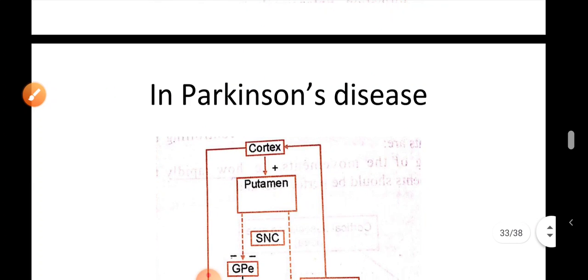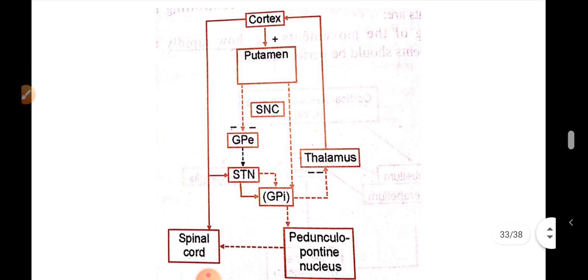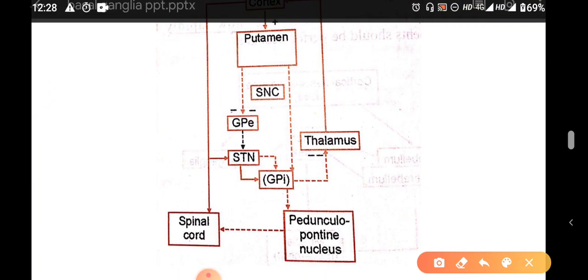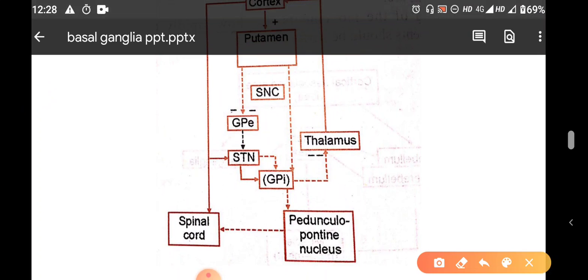So, what happens in Parkinson's disease? You see here, from the cortex, the excitatory segments will go to the putamen. From the putamen, you can see the pars compacta substantia nigra. So, there is a degeneration of the dopaminergic fibers and the receptors. So, the balance gets hampered here.